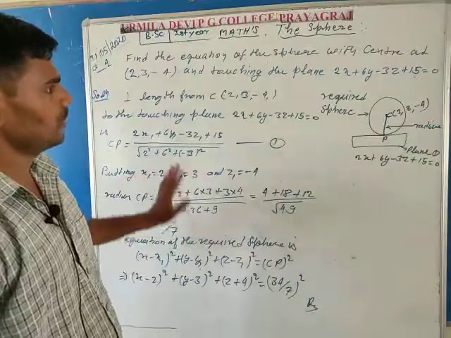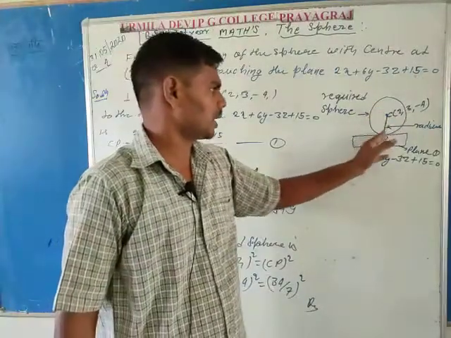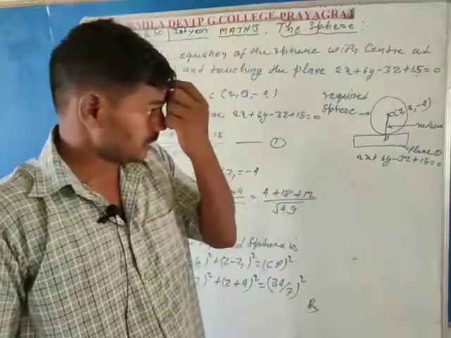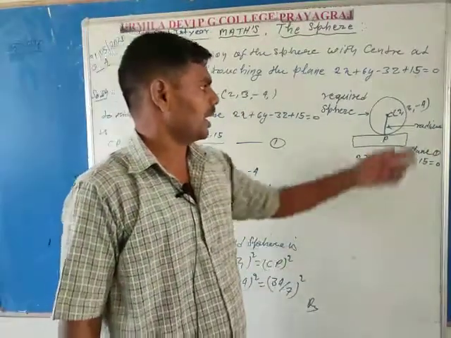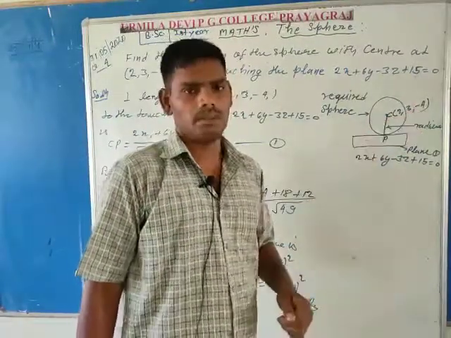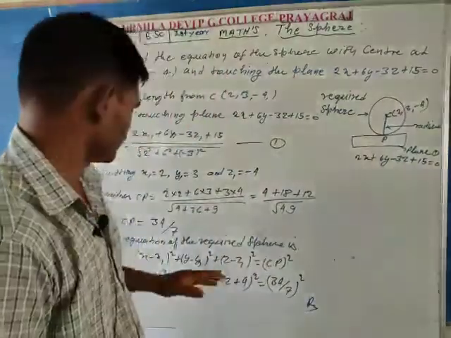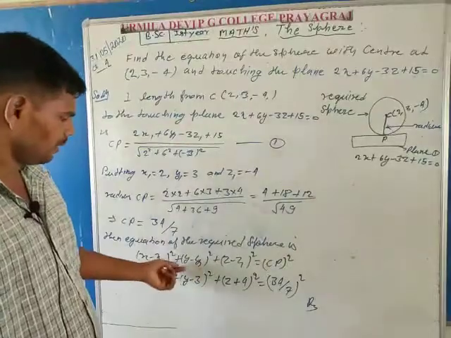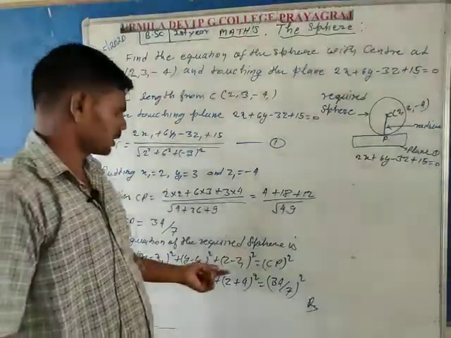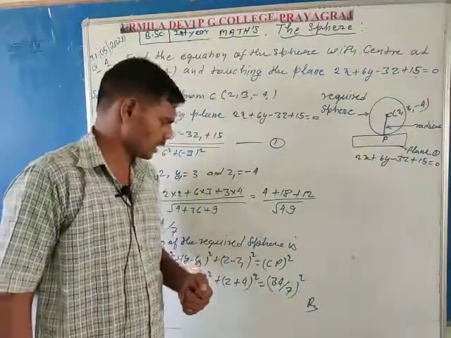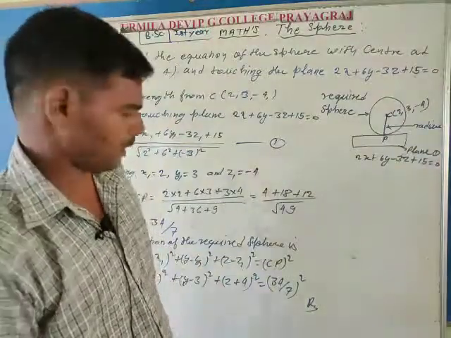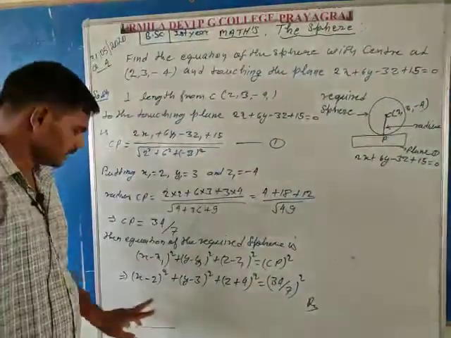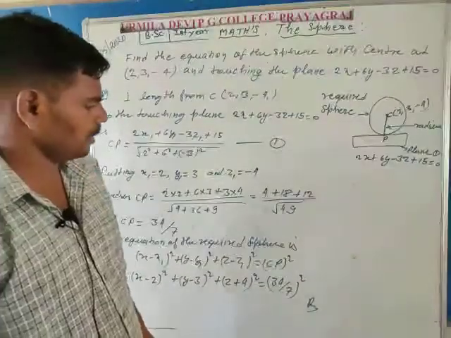In this question, first calculate the perpendicular length from C to the touching plane, and this is the radius of the sphere, and the center of the sphere is also given. Therefore, you can directly use the formula of the sphere, x minus x1 whole squared plus y minus y1 whole squared plus z minus z1 whole squared is equal to CP whole squared. Putting all values in this equation gives the complete equation of the sphere.